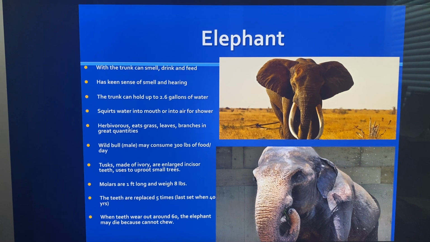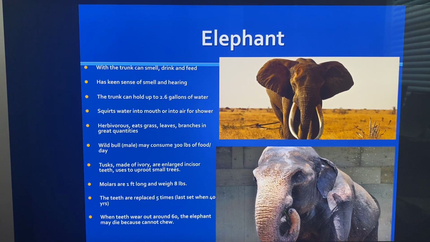The tusks are made of ivory, and they are enlarged incisor teeth. Tusks used to be ivory. Hunters would a lot of times kill the elephant just to get that ivory tusk, which is very terrible. And they use these tusks to uproot small trees so they can eat these small trees.